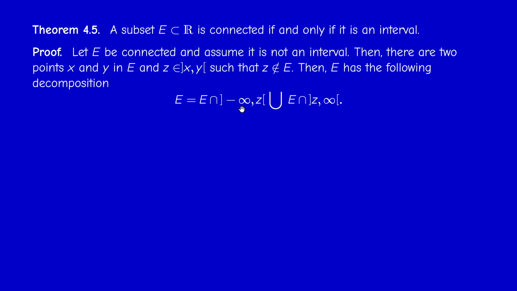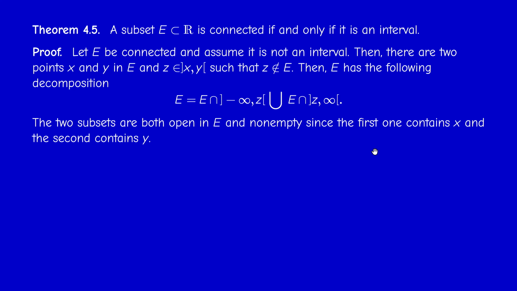E intersect the open interval (minus infinity, z) is open in E, and of course it's not empty because it contains x. And the second one, E intersected with (z, plus infinity), is also open and not empty because it contains y. So then we have a separation of E, and this contradicts the connectedness of E. Okay, so this is easy.